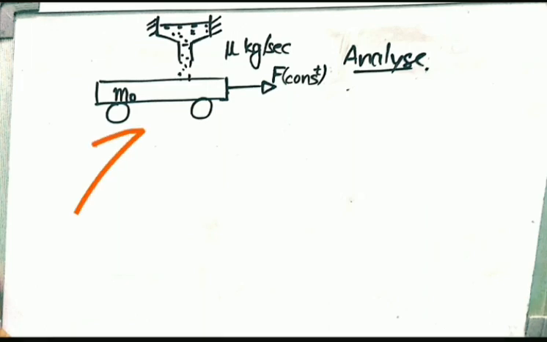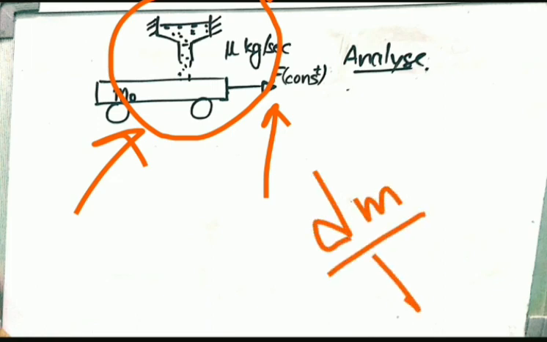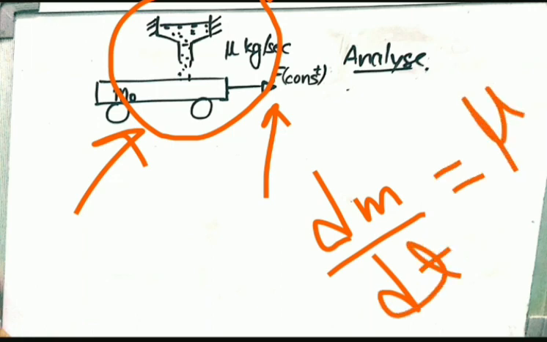It's a cart here whose mass is m0. Whatever material it is made of is rigid material. A constant force is driving it. Okay, it's always a constant external force. But what's special here is that, see, a funnel containing sand is dropping the sand, or you say mass particles, at mu kg per second. So dm by dt is being given to you. dm by dt is nothing but the rate of change of mass. It's mu. It's been given here, so you don't have to worry about that.